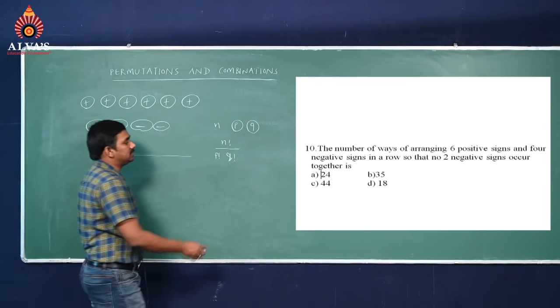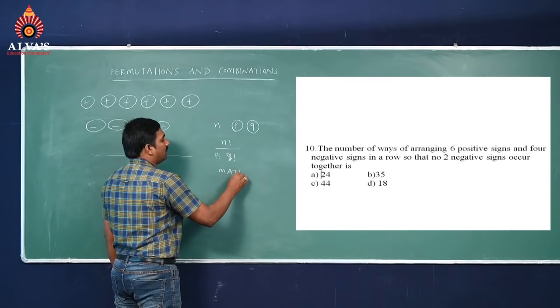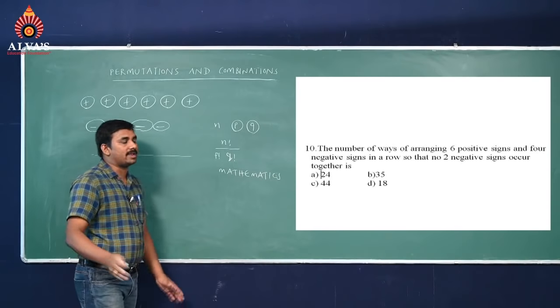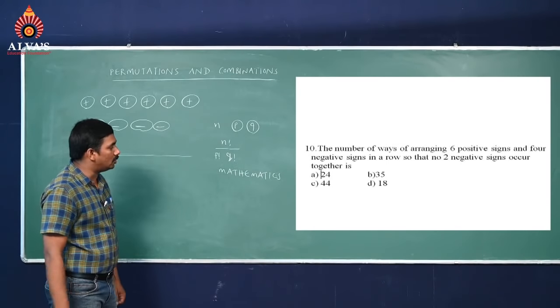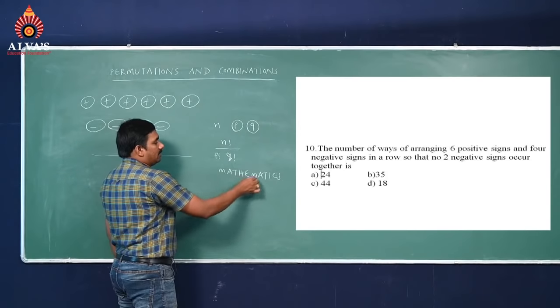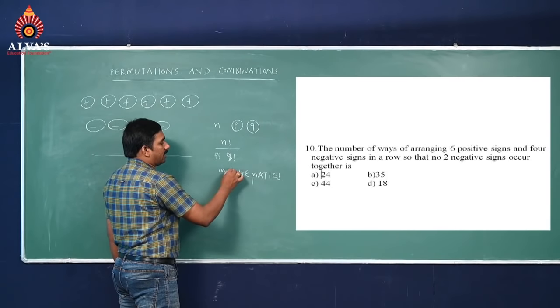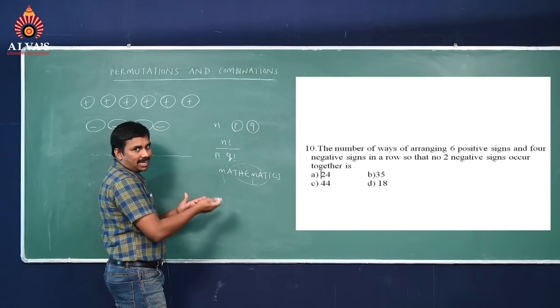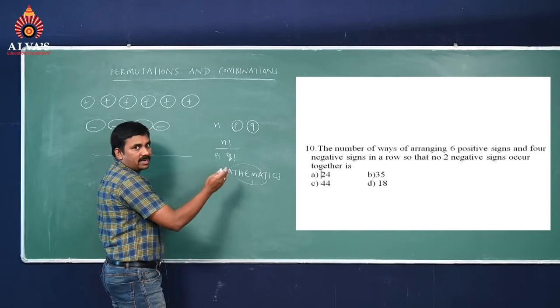The best example is the word mathematics. If you take the word mathematics, how many possible arrangements can we make? M is repeated 2 times, A 2 times and T 2 times. So this is called alike: first kind, second kind and third kind.